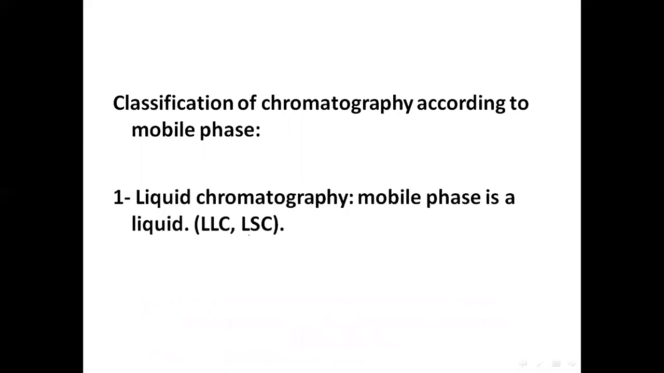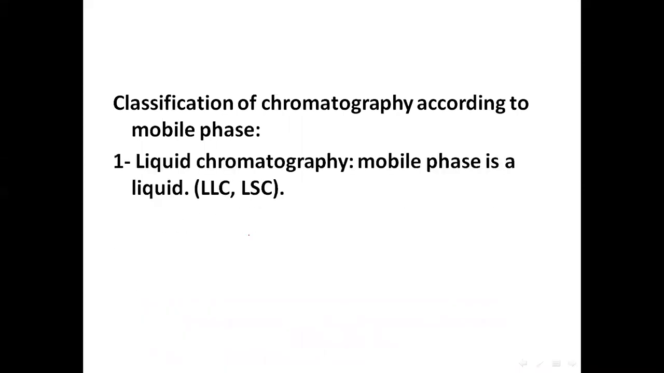Though various types of classifications are available, we will discuss it on the basis of mobile phase. We will discuss it on the basis of technique. We'll discuss it on the basis of stationary phase, and henceforth. So classification of chromatography according to mobile phase is classified into first the liquid chromatography, where the mobile phase is a liquid. Okay, for example, liquid chromatography or liquid solid chromatography. So this is liquid chromatography.